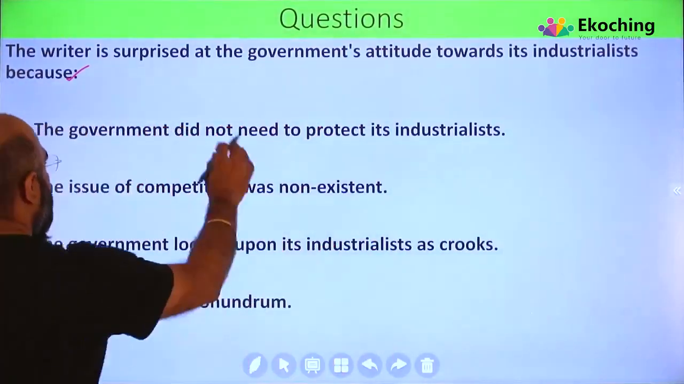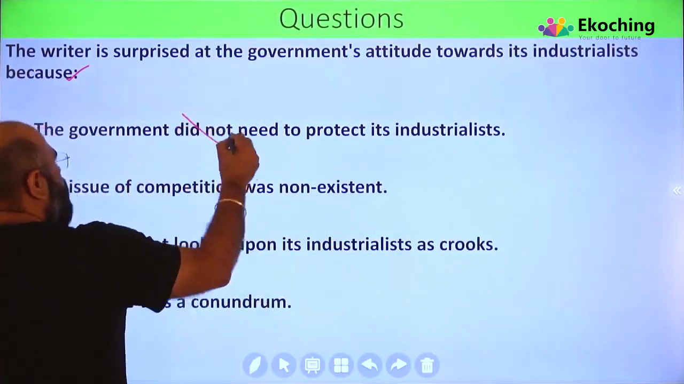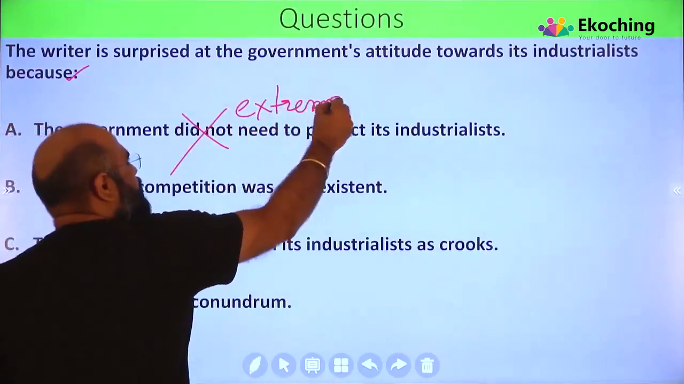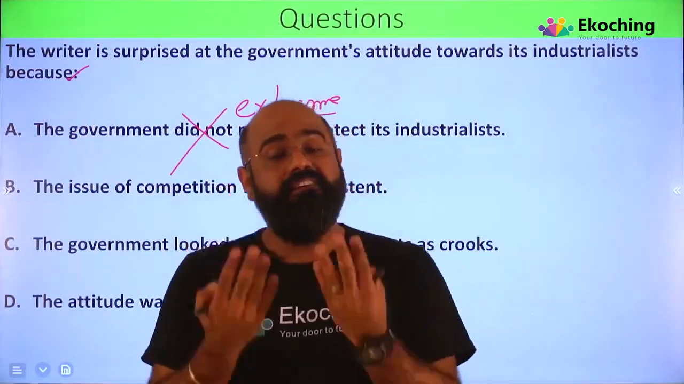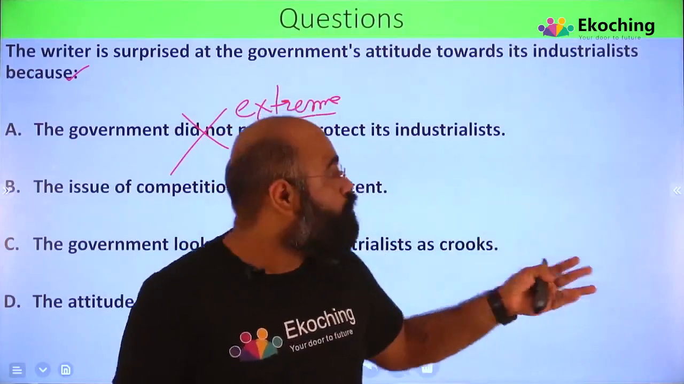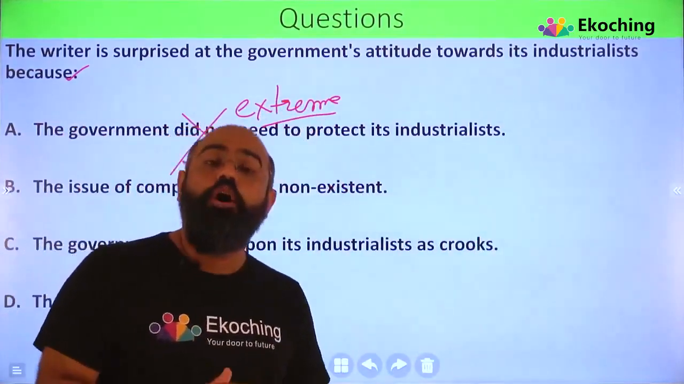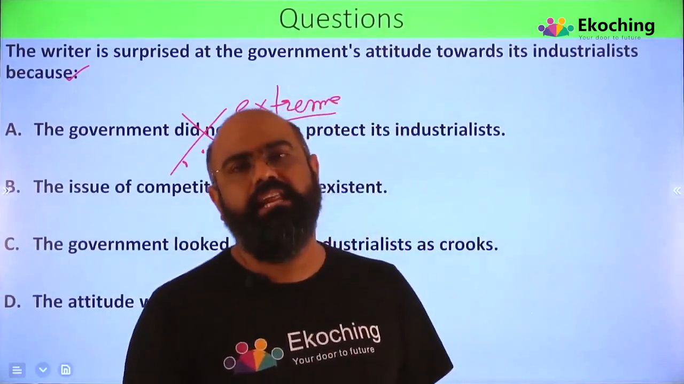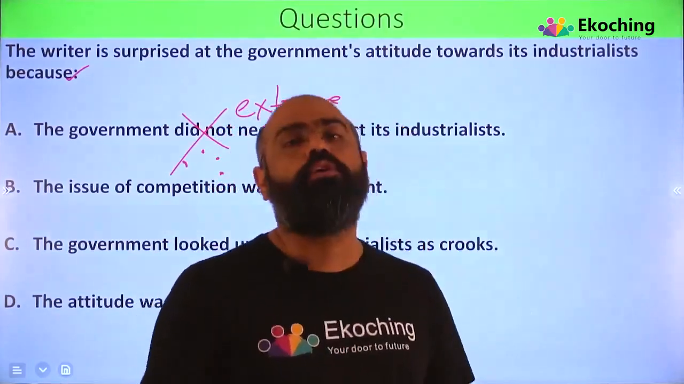Let's see. The government did not need to protect its industrialists. Too extreme. The writer is not surprised for this reason. The writer is not saying leave the industrialists, let them die. No. It's a government responsibility to take care of its people, take care of its business. So the author is not surprised that the government should not protect. The author is surprised because why did you not bring them for global competitive advantage? Why don't you want to bring them further? Why do you want to make them more crooks?